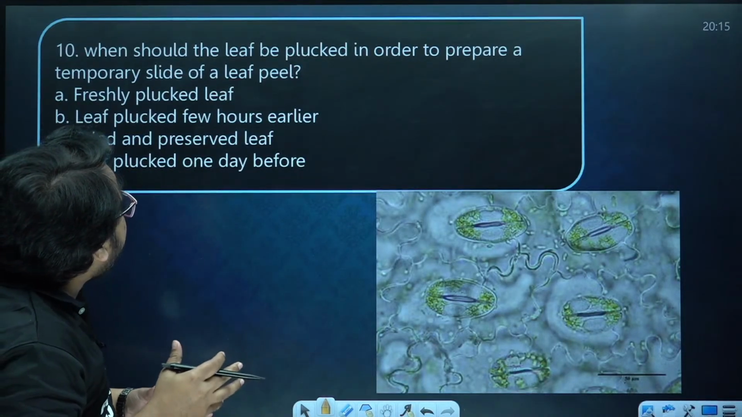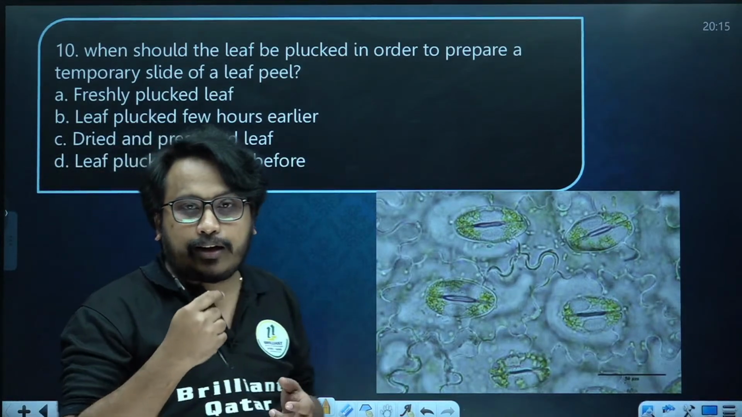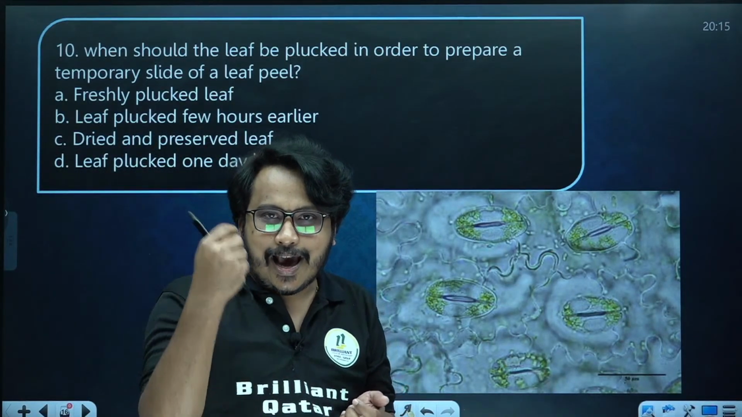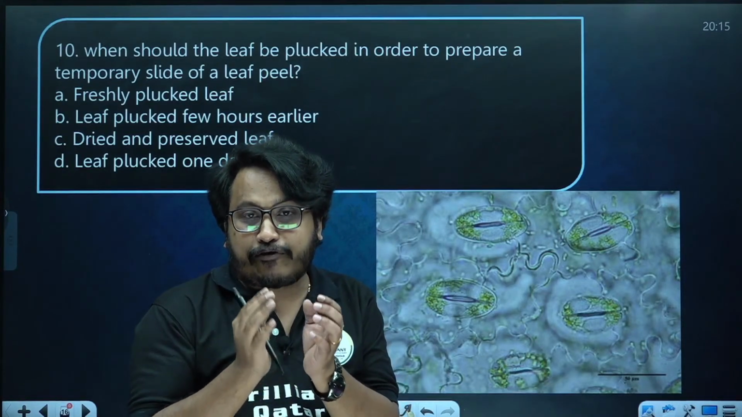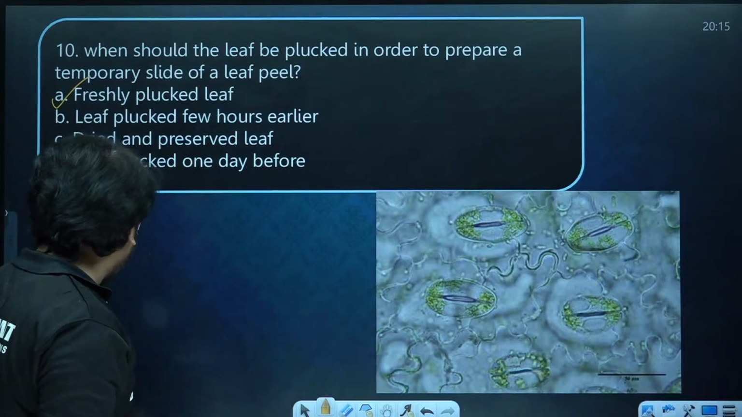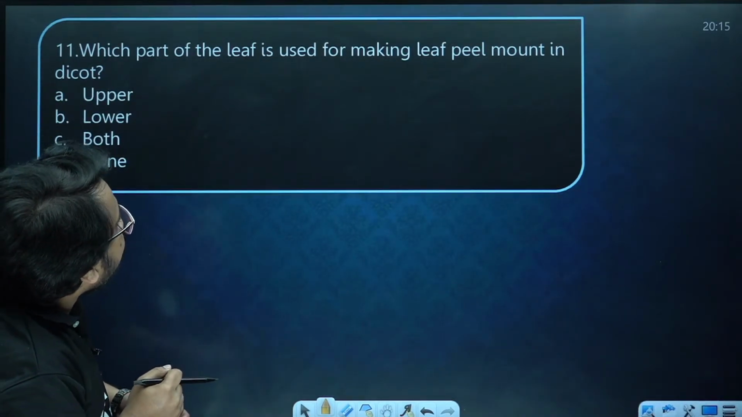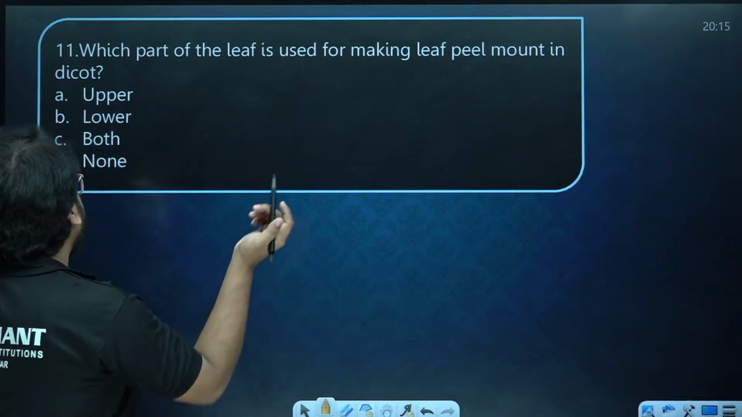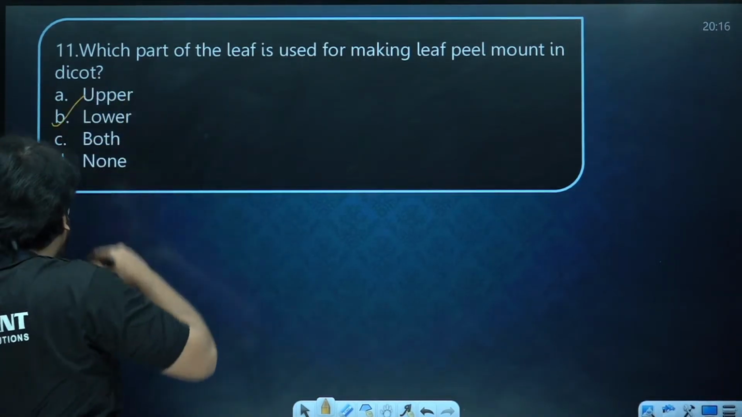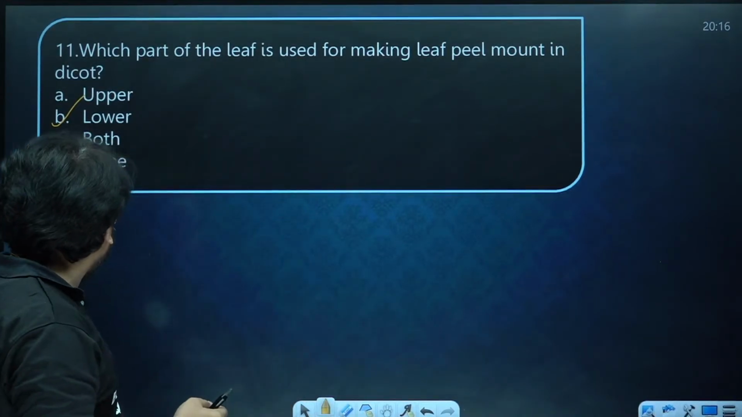Now next question. When should the leaf be plucked in order to prepare a temporary slide of leaf peel? If you are taking a dicot leaf, you have to take the peel from the lower epidermis, and you have to take a fresh leaf only for doing this experiment. Now next one. Which part of the leaf is used for making a leaf peel mount in dicot? Of course, the most of the stomata is located on lower epidermis, so you have to prefer a peel that is taken from the lower surface.